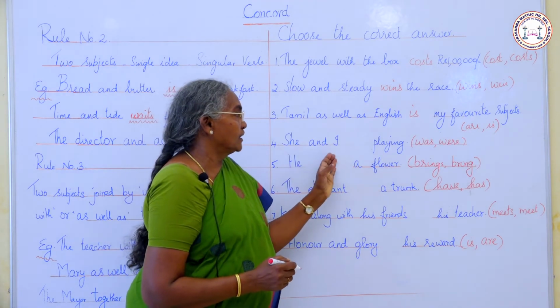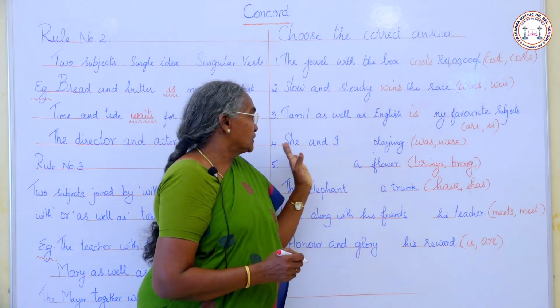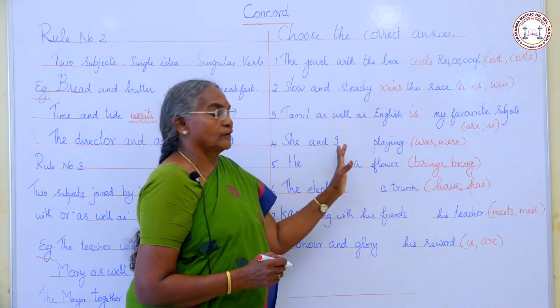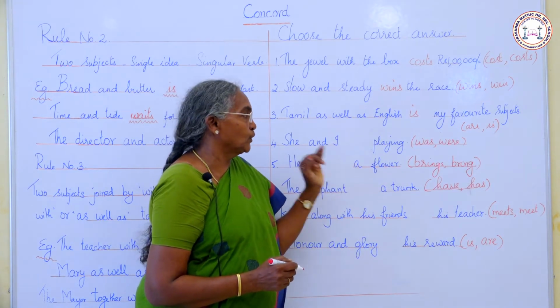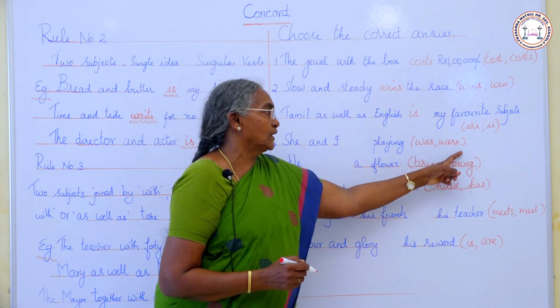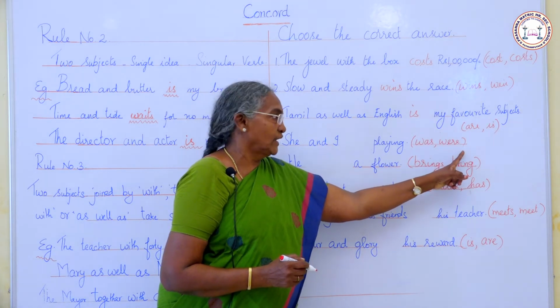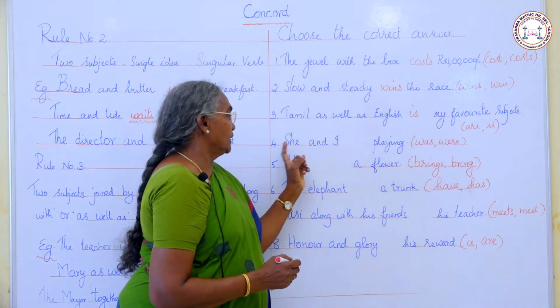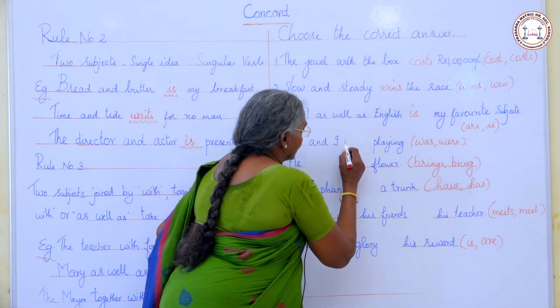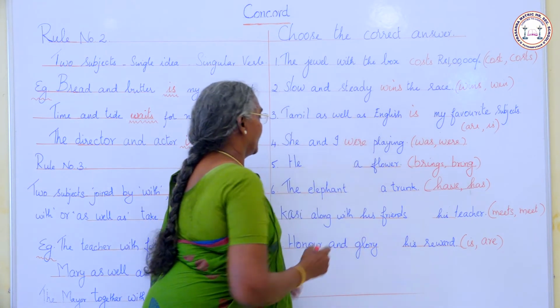She and I dash playing. She and I, plural form. So we have to use the plural verb. What is the plural verb here? Was or were? Were is the plural verb. She and I were playing.